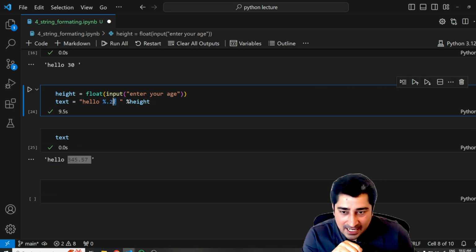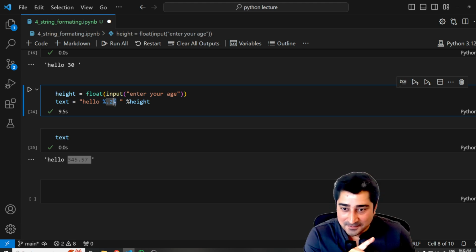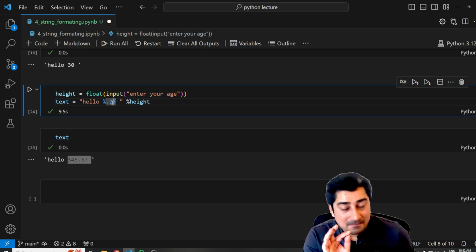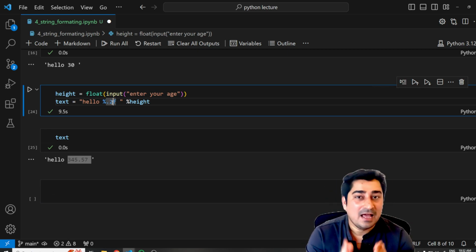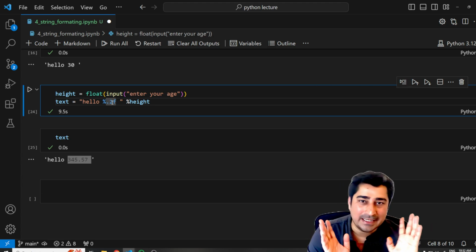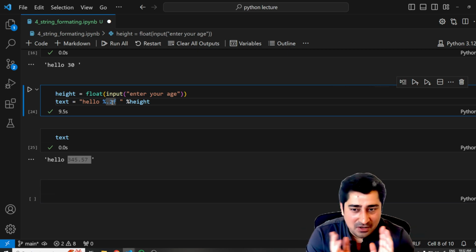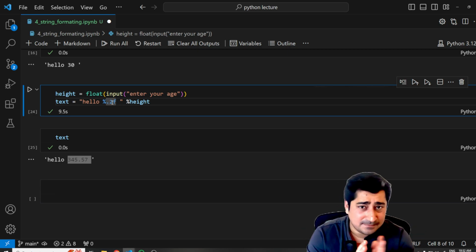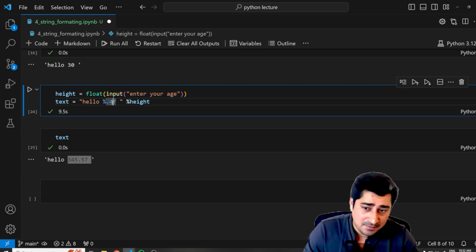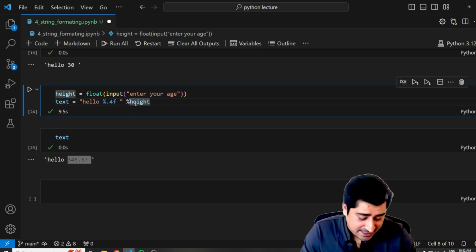Here, small f is nothing but a representation of a floating point number. But here I have given 0.2. What is the meaning of 0.2? The meaning of 0.2 is very simple. After the decimal, you are supposed to take only 2 digits. That's it. This is the meaning of 0.2. It means after the decimal, you are supposed to provide only 2 places where data will be available. This is the meaning of 0.2f. Now, instead of 0.2, maybe I can make it 0.4, and then I can try to execute it.